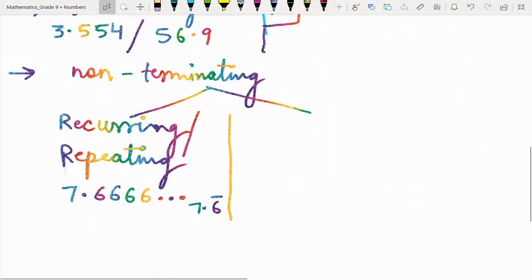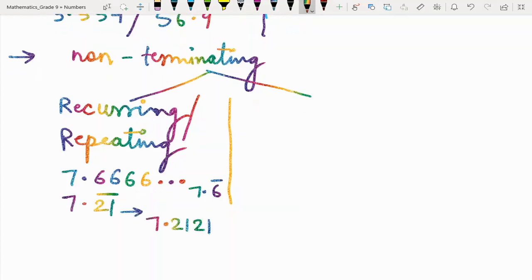The last thing left is if your decimal expansion is non-terminating, it will be of two types. So if your number is non-terminating plus repeating, if the decimal expansion has repeating digits, then that case it will be a rational number. For example, the number 7.6666 and so on. I can write it as 7.6 bar. This bar represents that this digit is repeated infinitely.